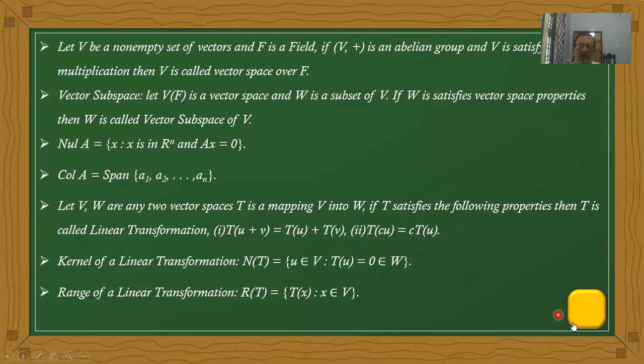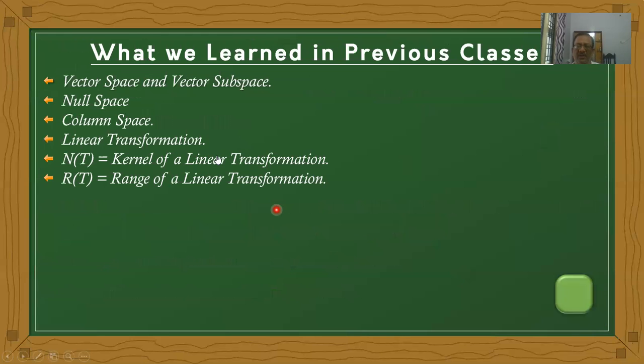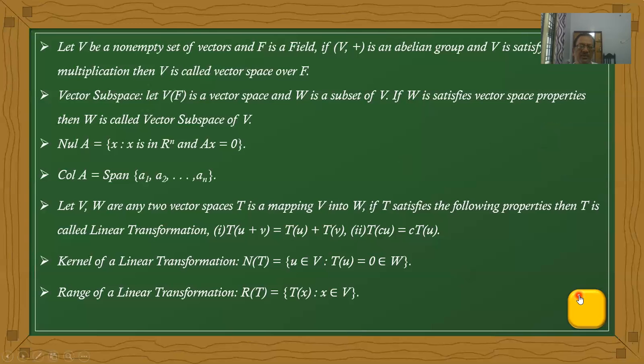And next, linear transformation. What is a linear transformation? V and W are vector spaces. There exists a function from V into W, and the function satisfies two properties. The function T should be closed under vector addition and closed under scalar multiplication. Therefore, the function T is a linear transformation.